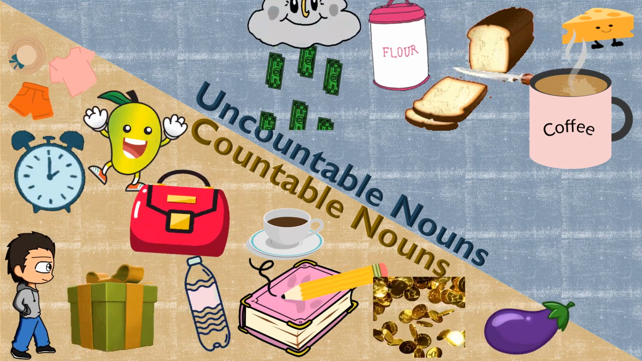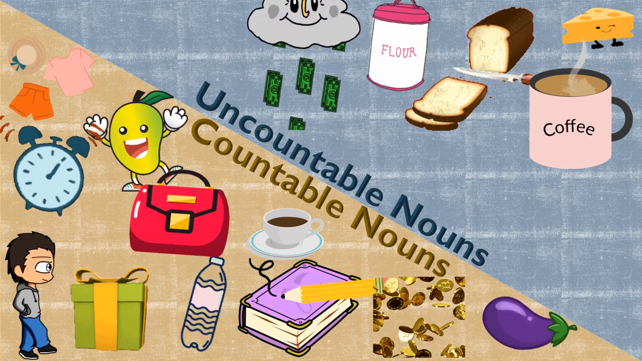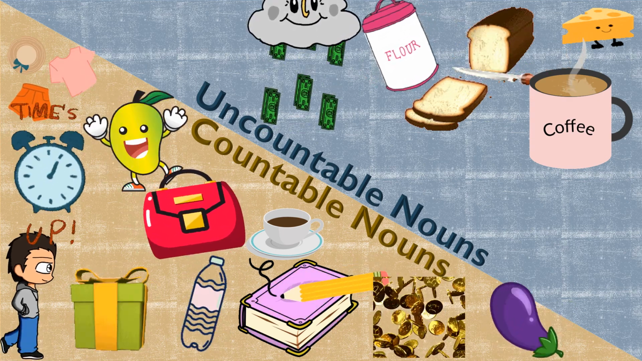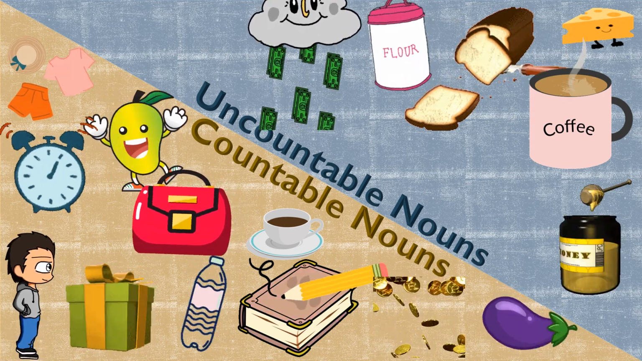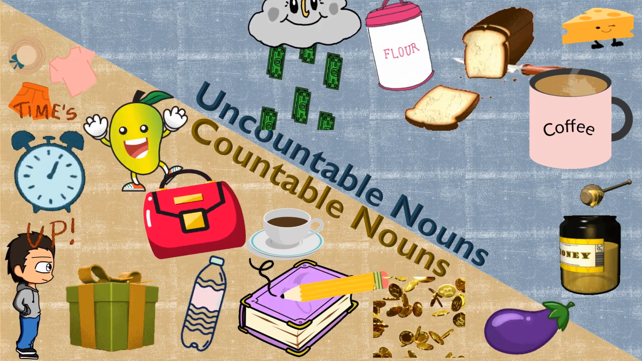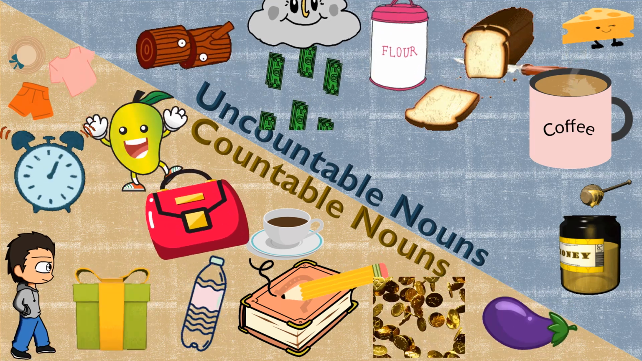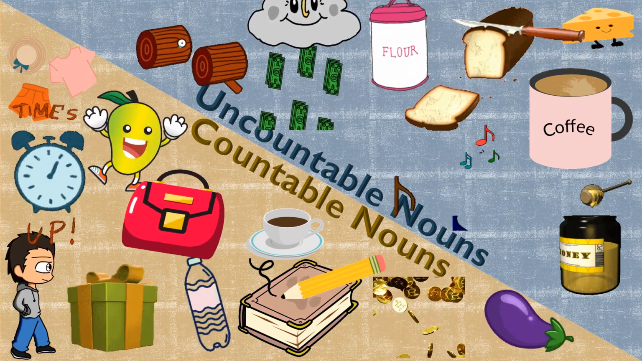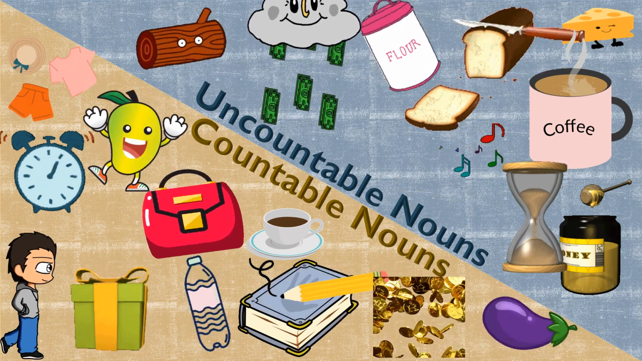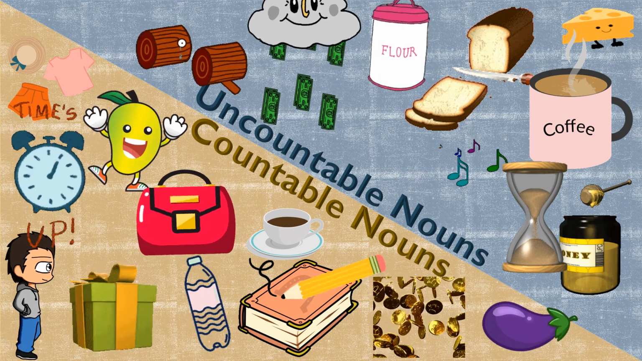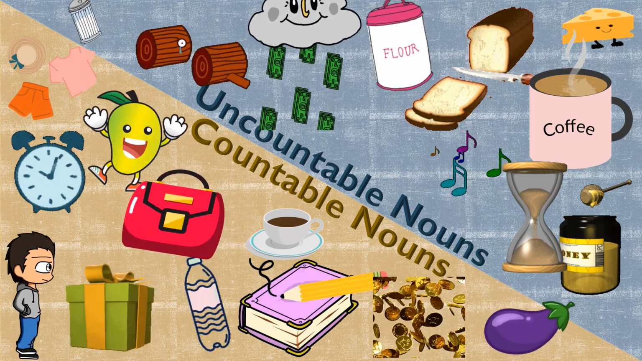Similarly, flour, money, you can count rupees, paise, coins, notes, but you cannot count money. Similarly, honey, you can count the number of jars, but you cannot count honey. Wood, music can't be counted. And similarly, time, my dear children, you can count watches, but you can't count time.